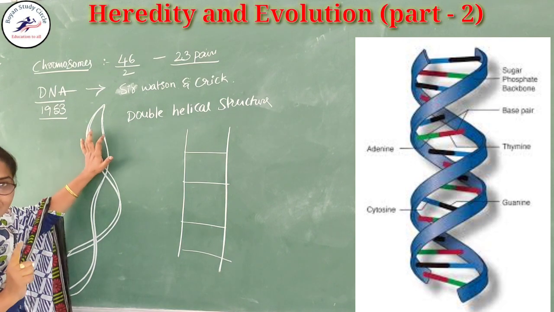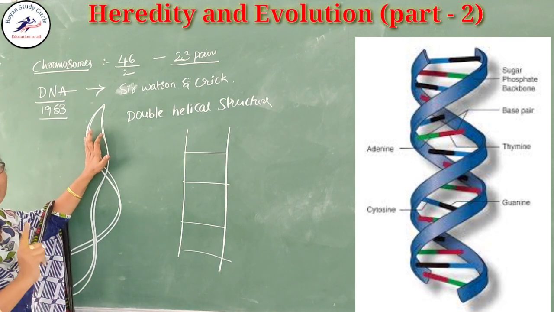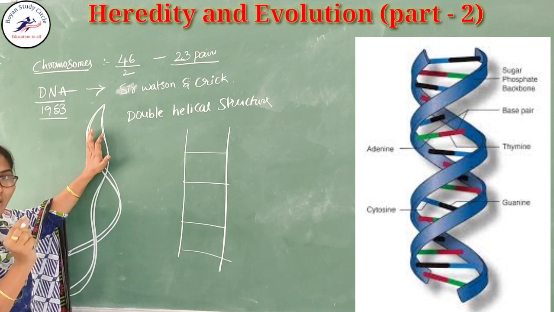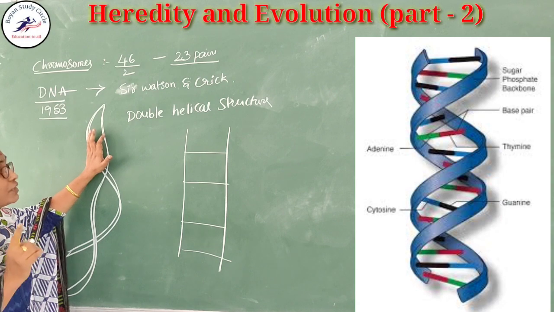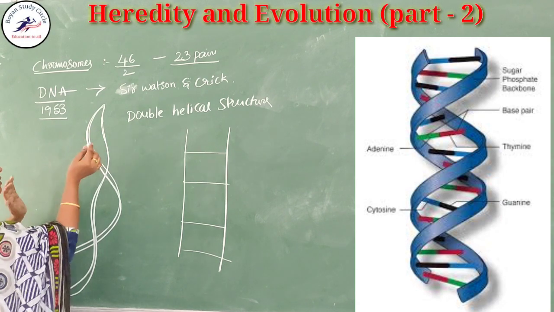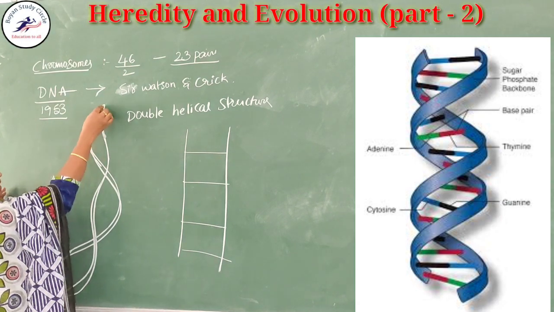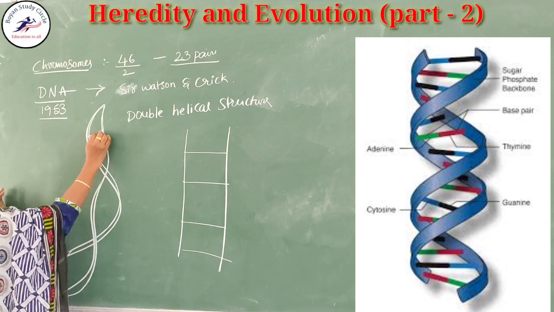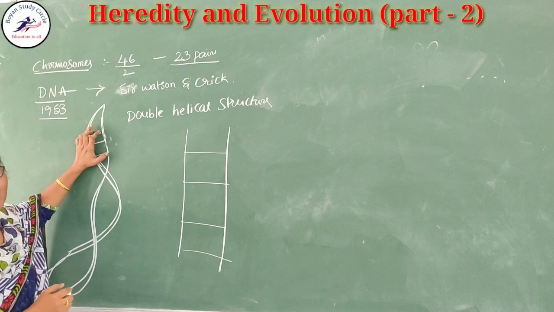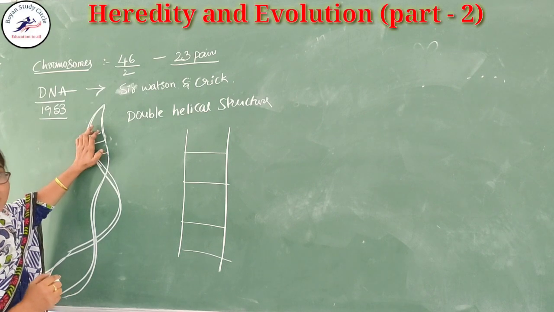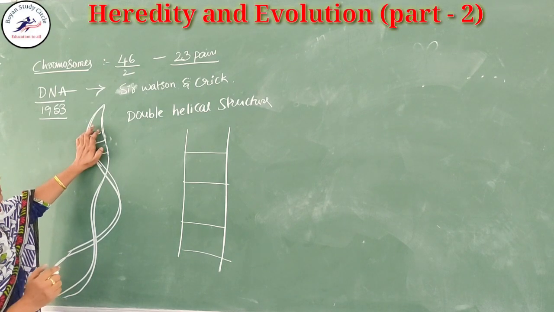Here two helical structures are present. These two chains pass in the opposite direction. You should remember that. And these helical structures are attached with each other, that means joined by the phosphate bond.